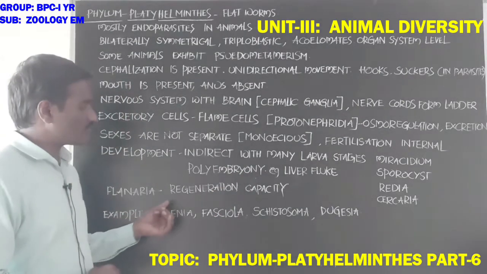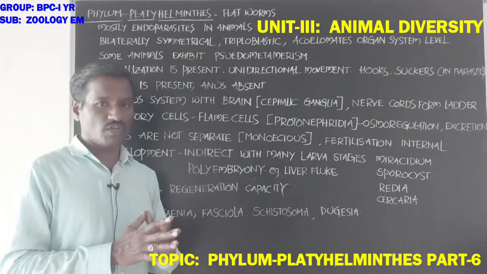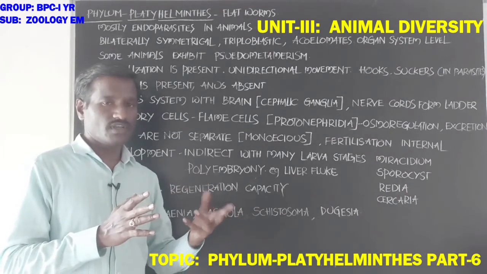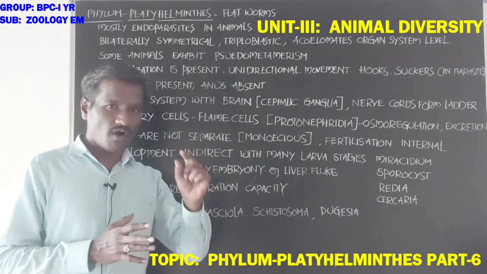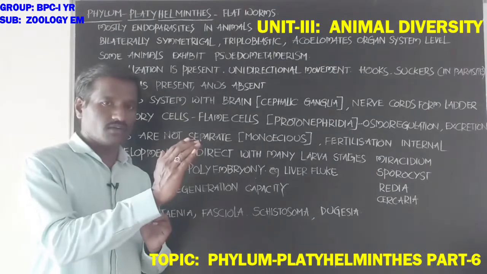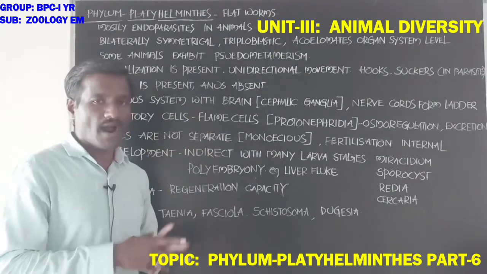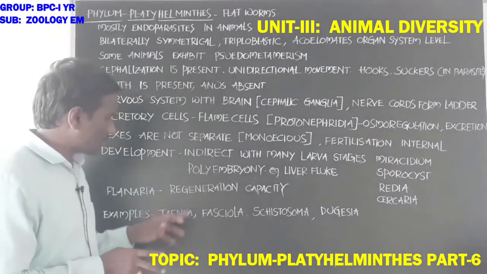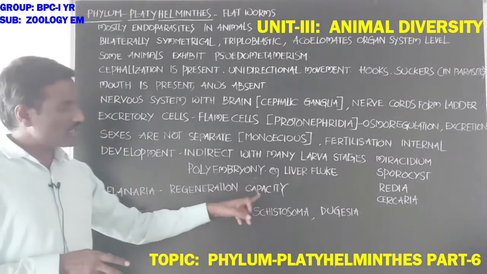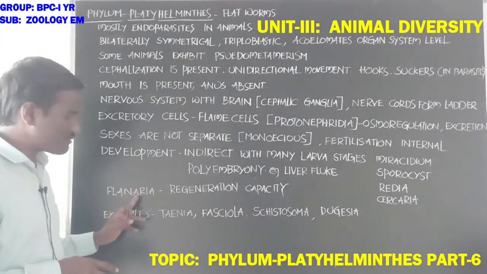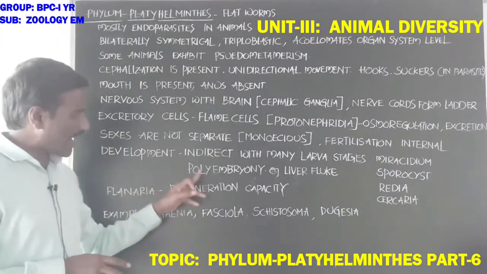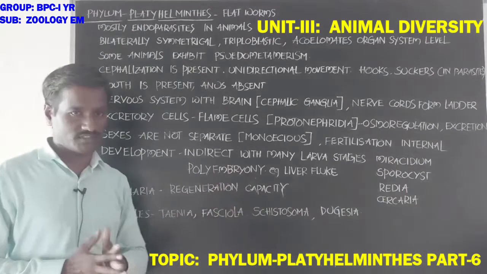Next, students, if any part of the body is lost, that part develops into a complete adult animal. That is called regeneration capacity. Regeneration capacity is present in planaria. Planaria is another animal in this phylum, and it shows a high degree of regeneration capacity.